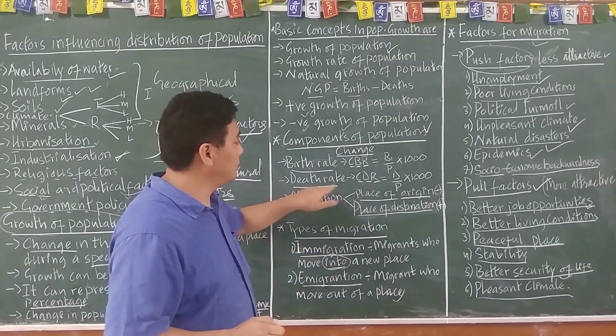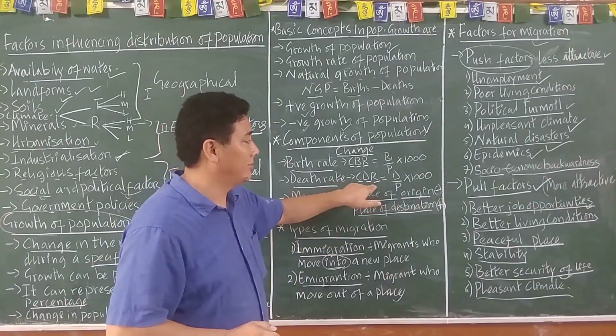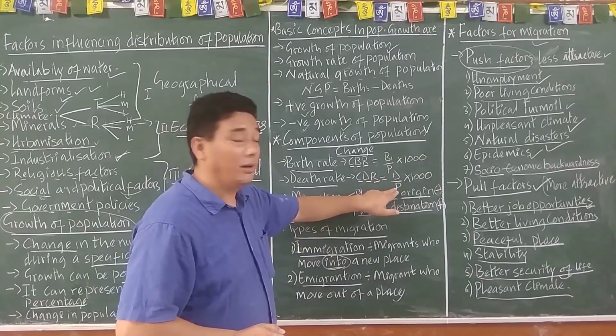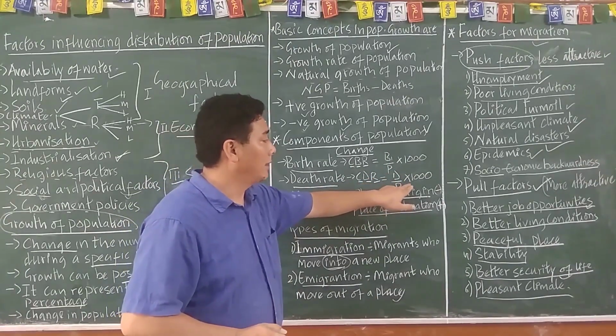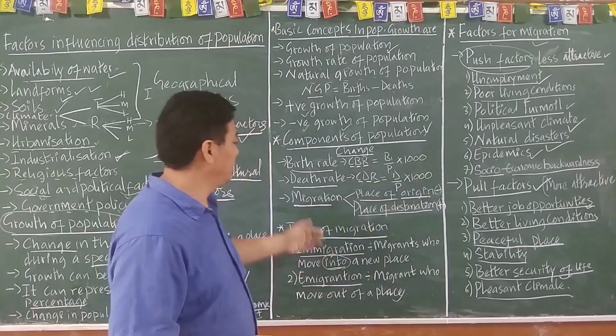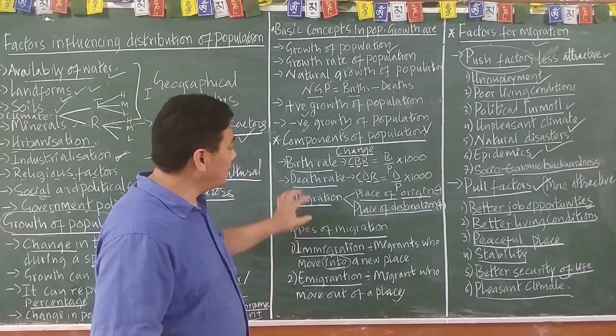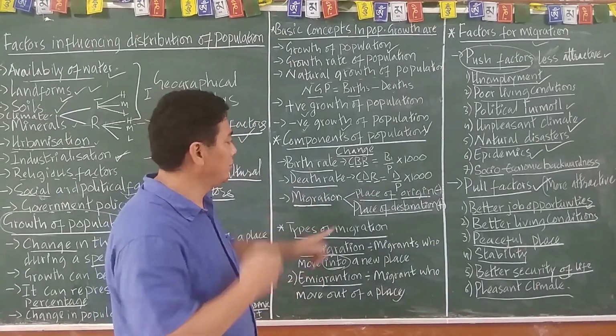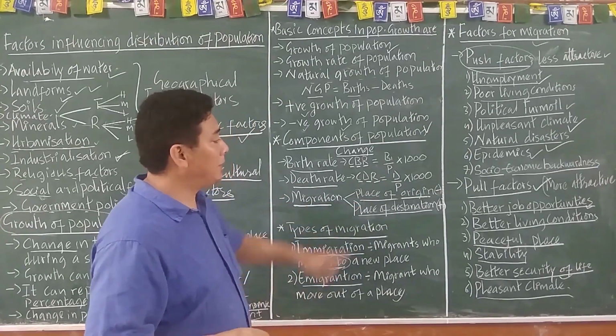The death rate is the number of deaths divided by population, into 1,000. Then migration involves the place of origin, population, and the place of destination, population.